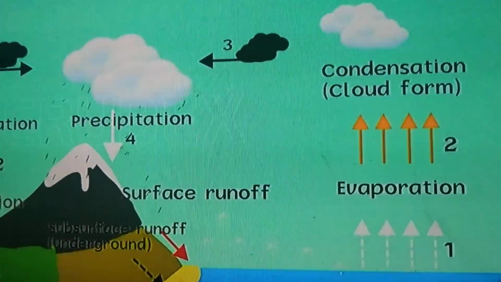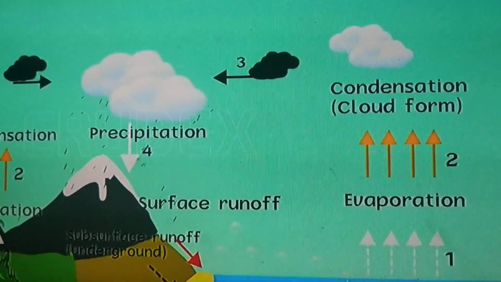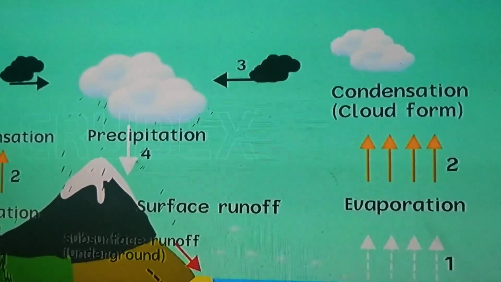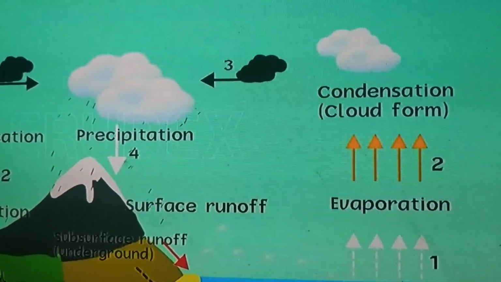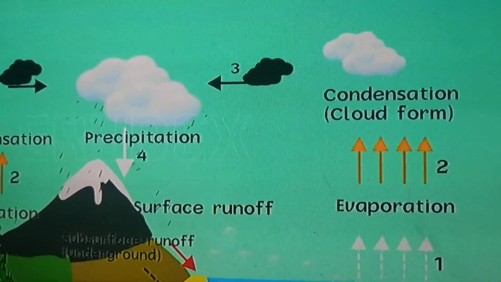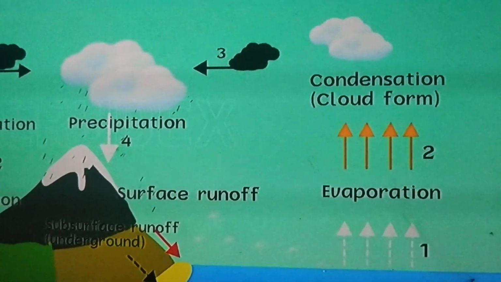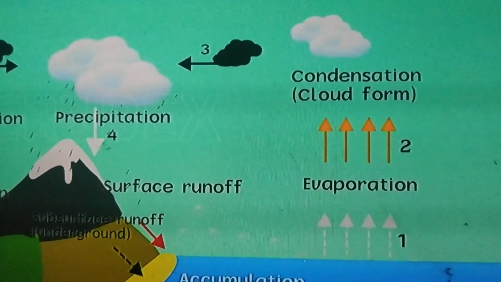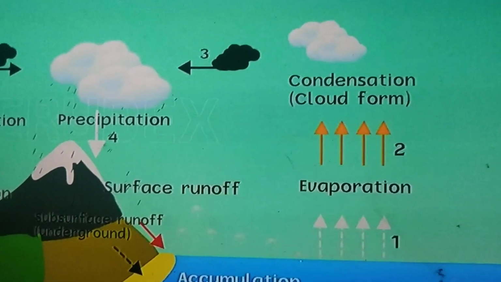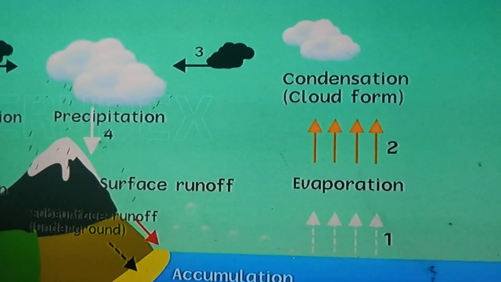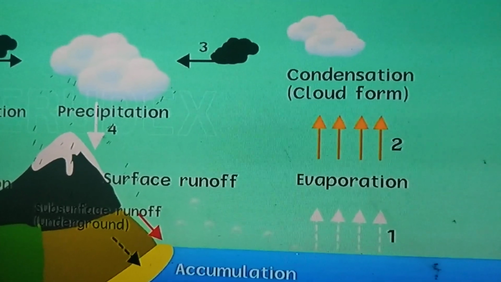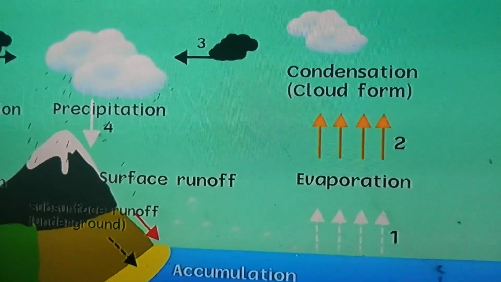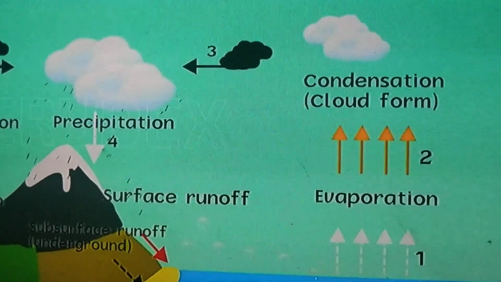The change of water into water vapor is called evaporation. The change of water vapor into water is called condensation. Okay, here two kinds of processes are going on. The water changing as water vapor is evaporation, and again the water vapor converting into water, that process is called condensation, that is raining.